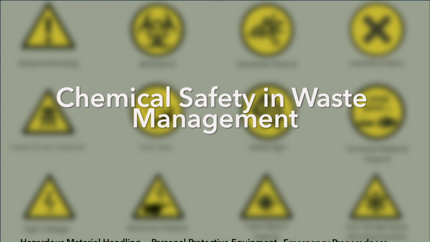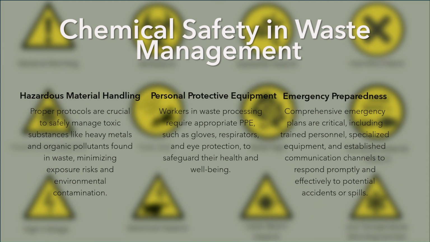Hence, we need to keep a few points in mind. Firstly, handling hazardous materials with the proper protocol, especially toxic substances, heavy metals, and organic pollutants, as they can damage the ecosystem around them. We also need to make sure that the workers have proper protective equipment, having appropriate PPE for their safety. And in case of any rare emergency, they need to be trained and prepared to initiate proper protocols to any accidents happening in the buildings as fast as possible.